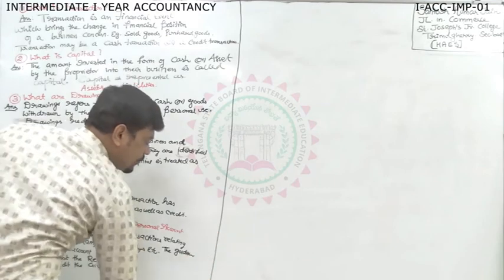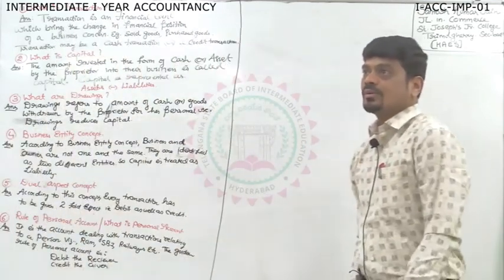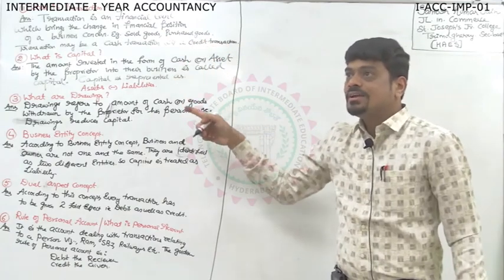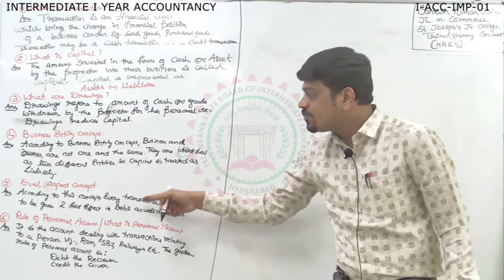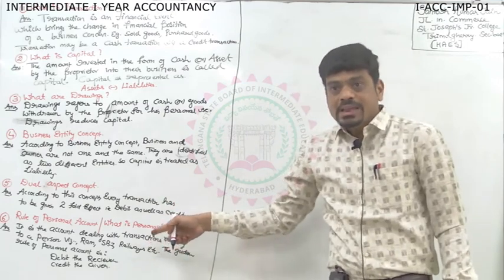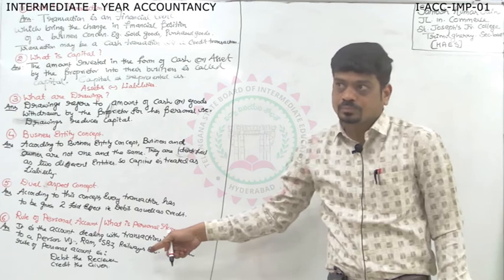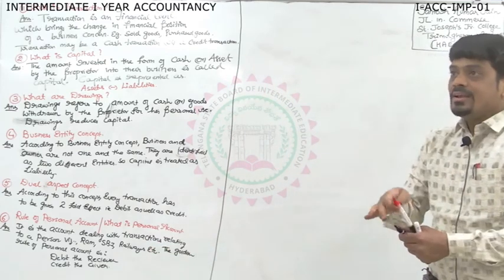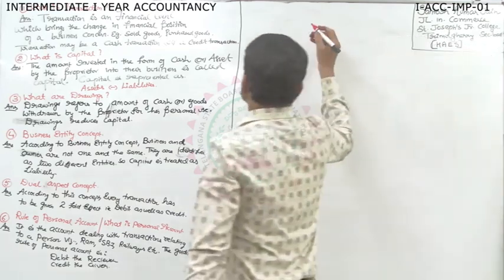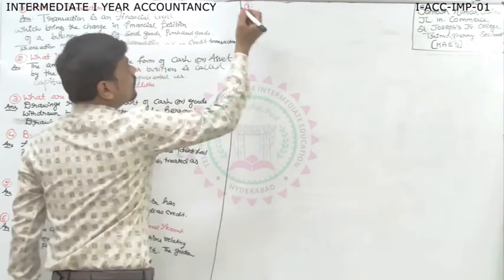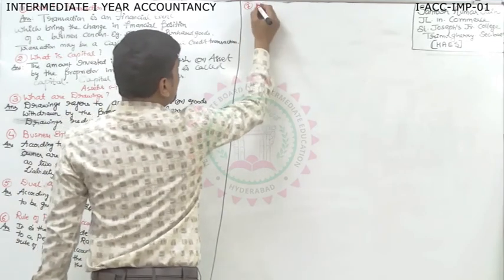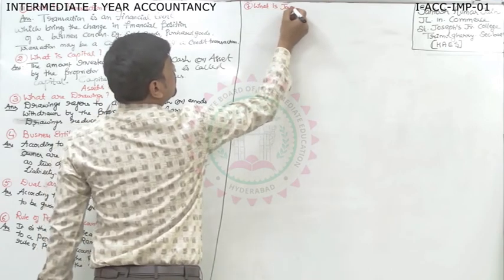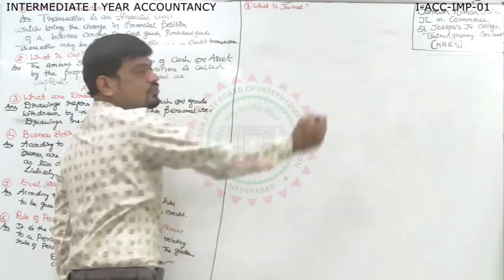Now moving towards a few more important questions. Transaction we did, capital, drawings we did, business entity we did, dual aspect we did, rules we did. Here I taught all the 3 rules to you. Now, sir, what are the other questions which we can expect? Then you can expect question number 7 here. We'll move towards the next part, from journal. What is journal?